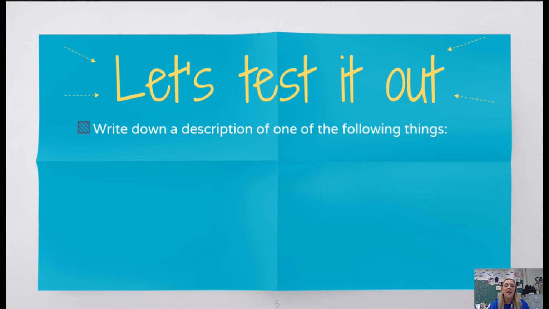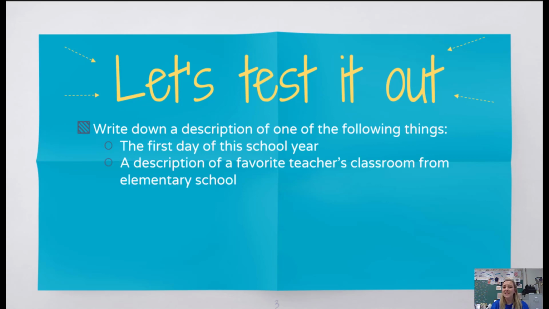So first of all, I want you to write down a description of the following times in your life. So the first thing is the first day of school this school year. Write down everything you can remember, be as specific as possible. The second thing would be a description of your favorite teacher's classroom from elementary school.